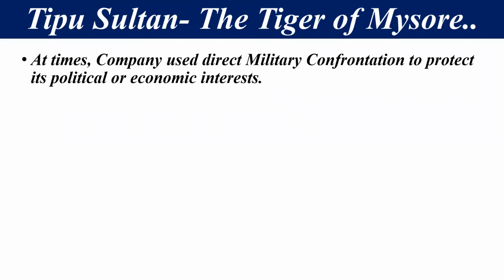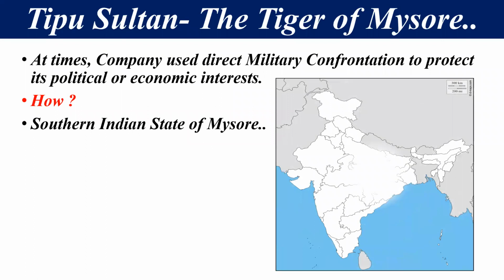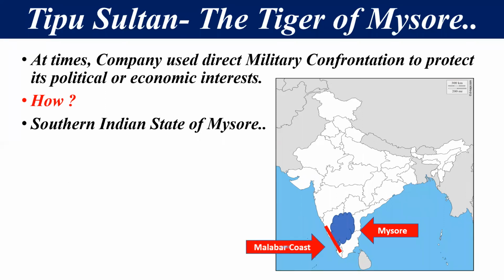At that time, the company also used direct military confrontation to protect its political and economic interests. Now we will discuss this direct military attack and how it happened. First of all, we will take the example of the southern Indian state of Mysore. This is the map of India, and you can see where Mysore is, in the southern part of India. The real region of conflict between Mysore and the British Empire was the Malabar coast.